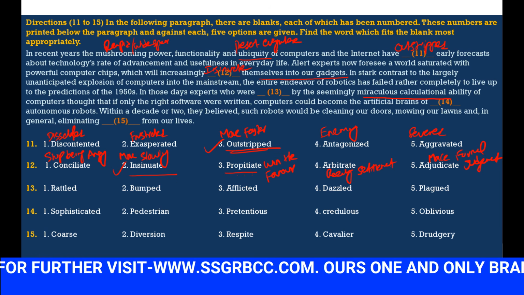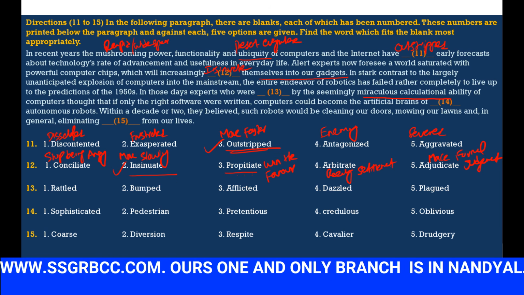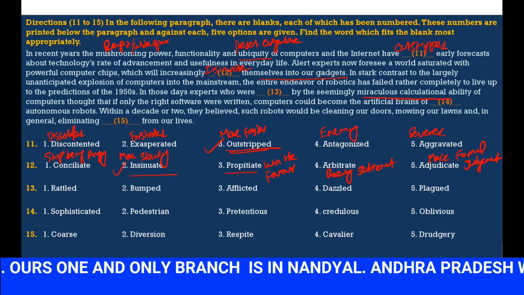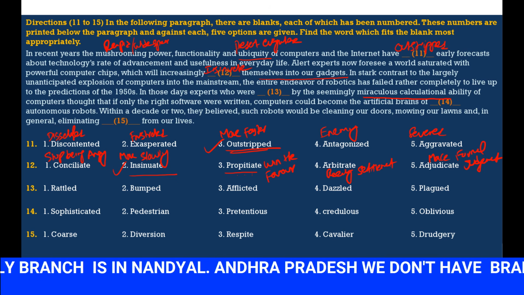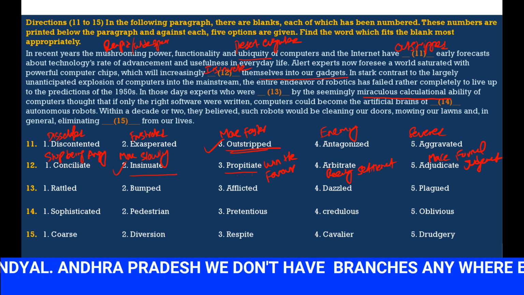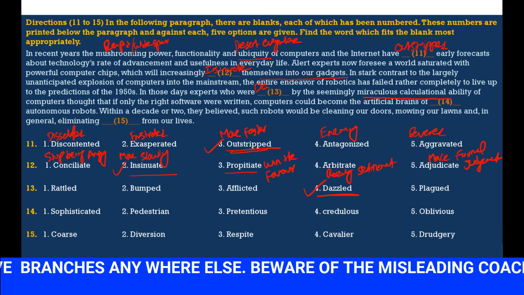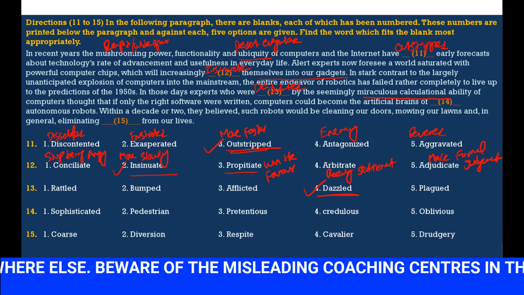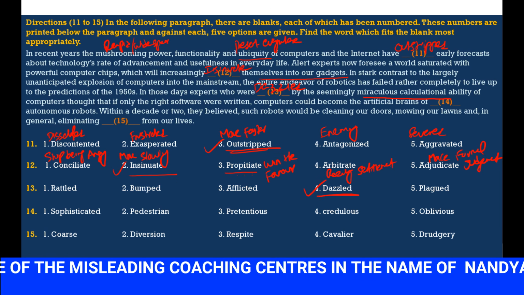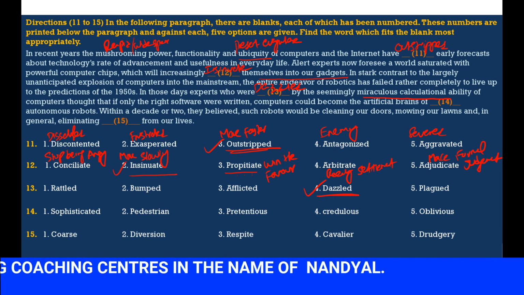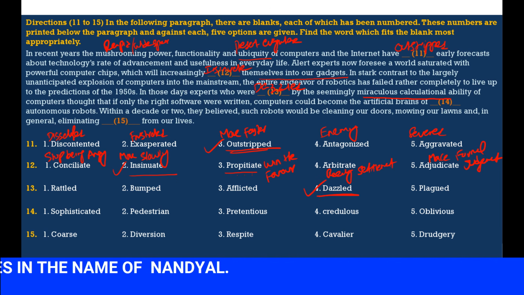So, by seeing the miraculous calculation ability of computers, experts are feeling very happy and surprised. So we should use the word surprised. So we don't have that word. Dazzled means surprised. So dazzled is correct.